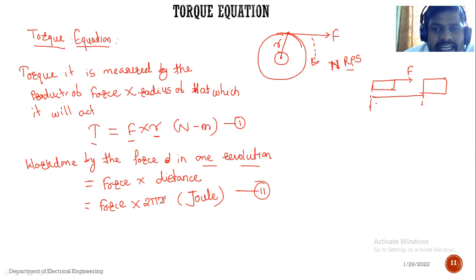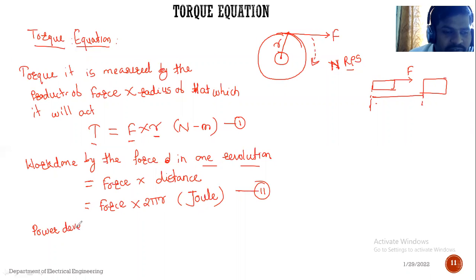Now consider there are n number of revolutions. आता आपण एका revolution साठी consider केलेलं आहे. So there are n number of revolutions. Number of revolution काय आहेत? n आहेत. It is in second. So that we can represent the work done, or at that point the power developed.